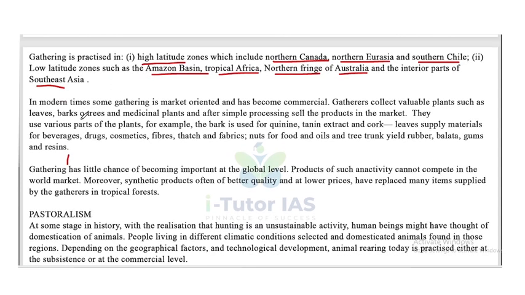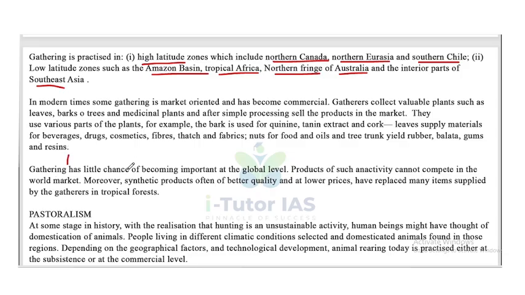In modern times, some gathering is market oriented and has become commercial. Gatherers collect valuable plants such as leaves, barks of trees and medicinal plants, and after simple processing sell the product in the market. They use various parts of the plants. For example, the bark is used for quinine, tannin extract and cork. Leaves supply materials for beverages, drugs, cosmetics, fibers, thatches and fabrics. Nuts are used for food and oil, and tree trunks yield rubber, balata, gums and resins.